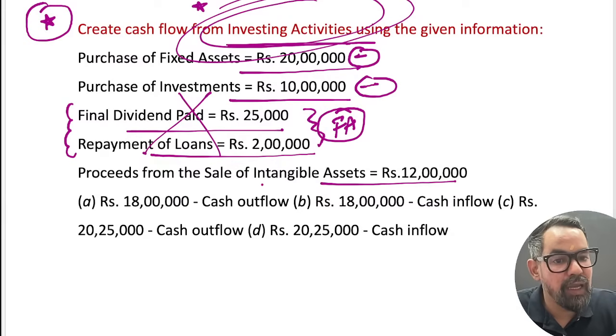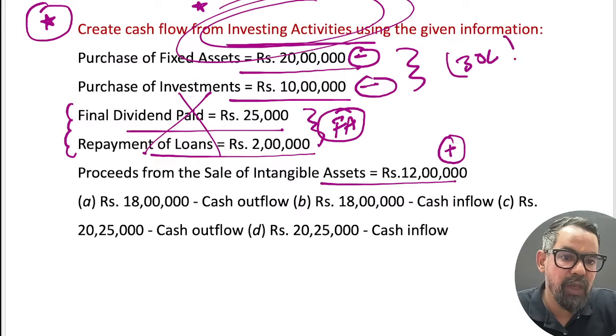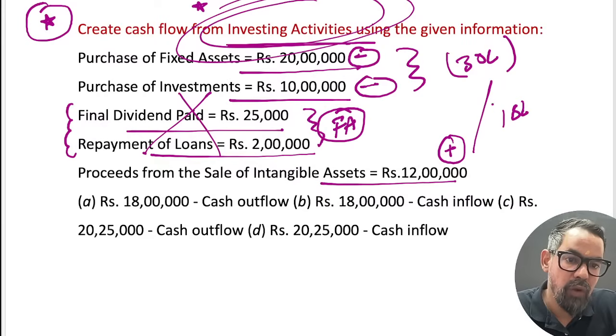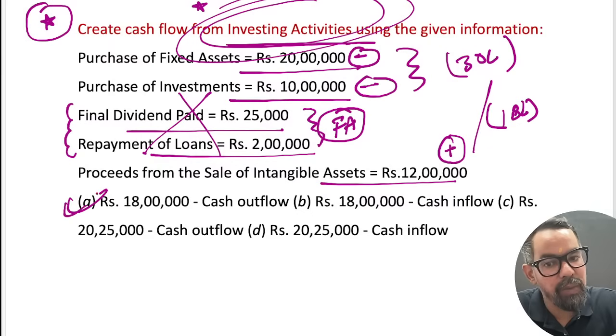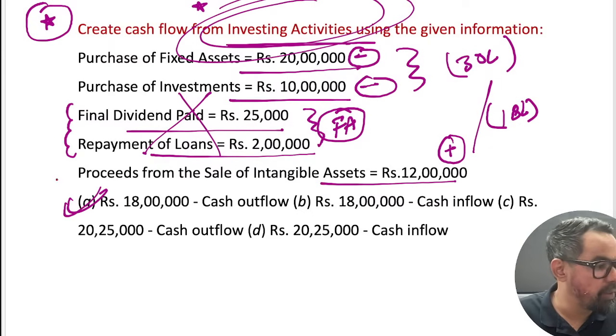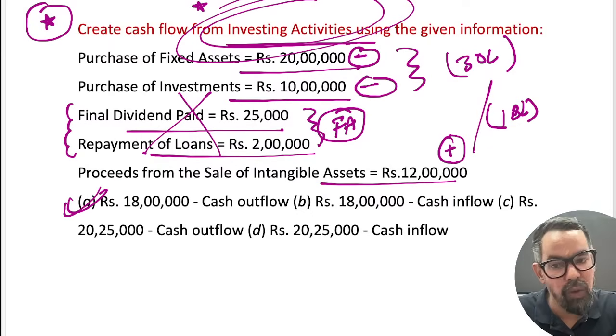And this is again an investing activity, and this is the only inflow. The outflow is 30 lakh and the inflow is 12 lakh. So the difference is 18 lakh outflow. So 18 lakh outflow means option A will be the right answer for this particular one. Got it, guys? Any doubt on this?